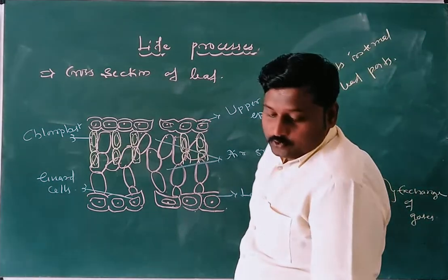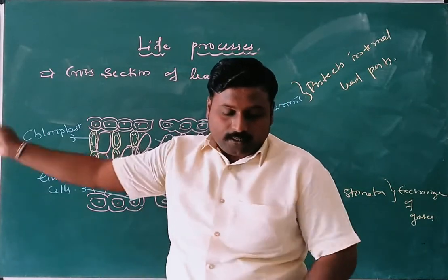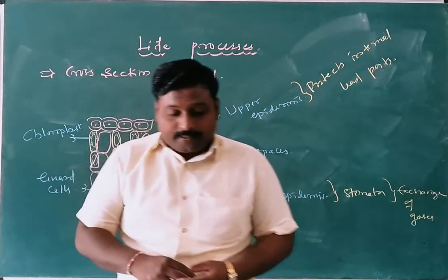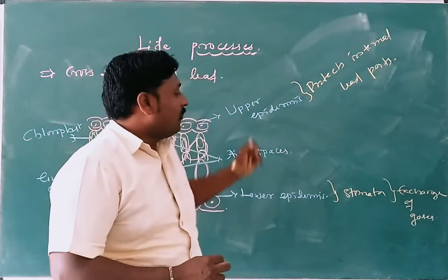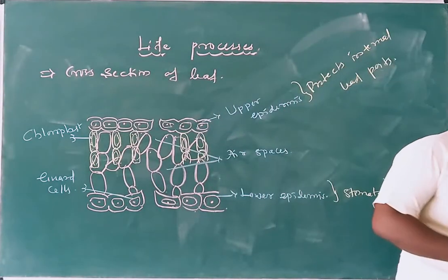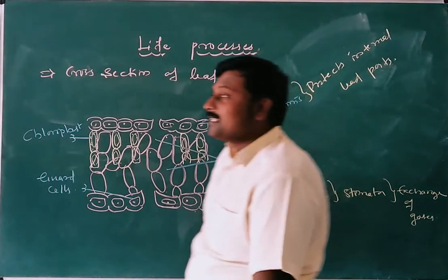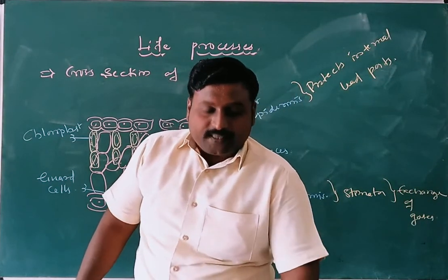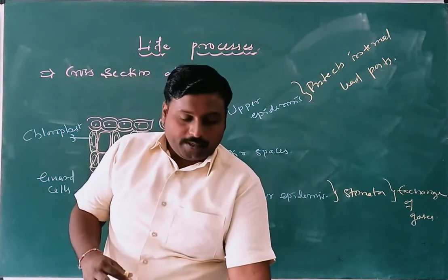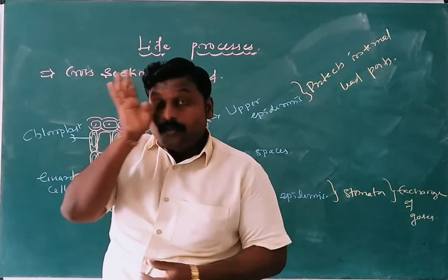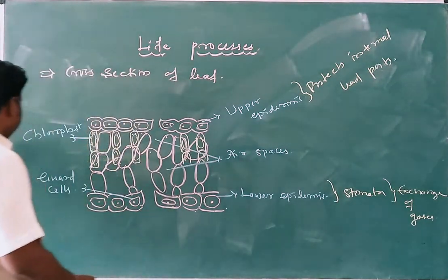Next, stomata. These are tiny pores mostly found in the lower epidermis. They allow gases to enter and exit the leaf more rapidly between plants and atmosphere. With the help of stomata, the exchange of gases takes place with the atmosphere. And last one is guard cells. Guard cells are bean-shaped cells that fill the stomatal openings. They contain chloroplast and have cell walls.